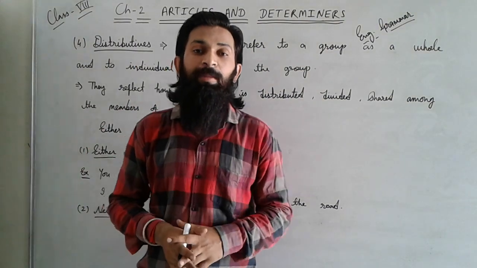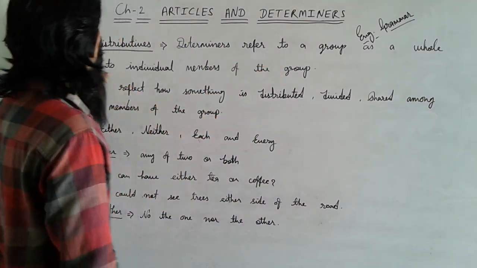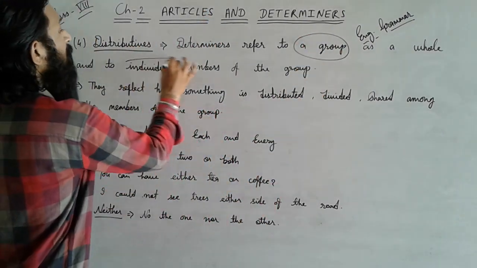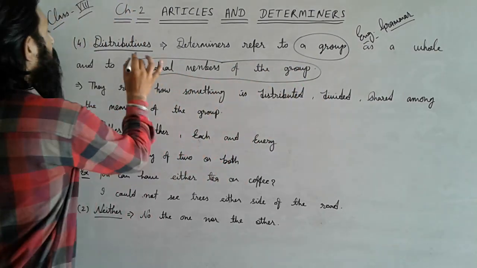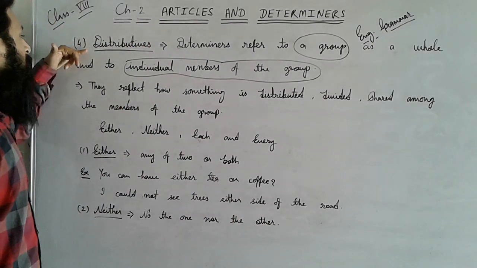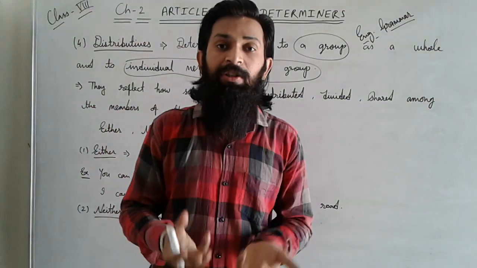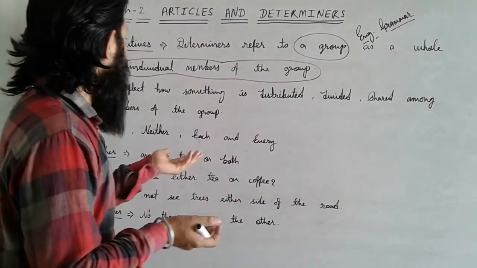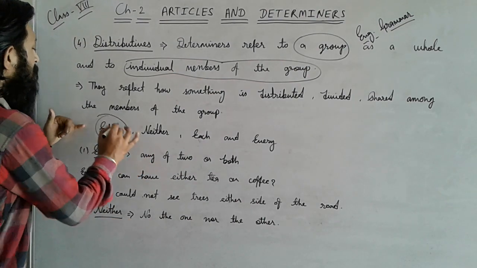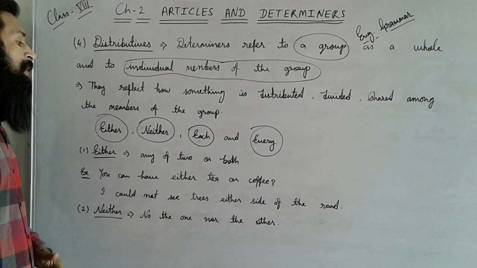Dear students, now we will discuss about distributive determiners. Determiners refer to a group as a whole and to individual members. Means it may be referred to a group also and as an individual member of the group also. May be used for one person, may be used for complete group. That type of determiners is known as distributives. First, they reflect how something is distributed. If anything is distributed among the members of the group, then how that's shared. And they are of the four types: first, either; second, neither; third, each; and fourth, every. Four types of distributive determiners are here.